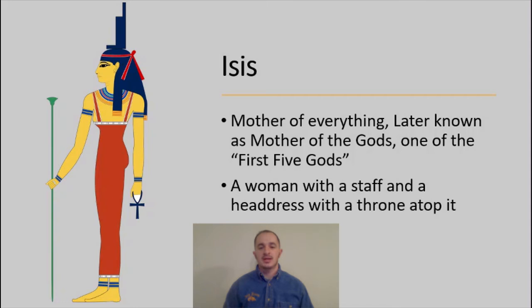Isis would be depicted as a woman with a staff and a headdress with a throne atop it. Because she is the mother of everything, she is the one that is responsible for everything, and without her there is nothing else. She is the reason that we get to have all of the pharaohs and all of these gods and lesser gods later on.